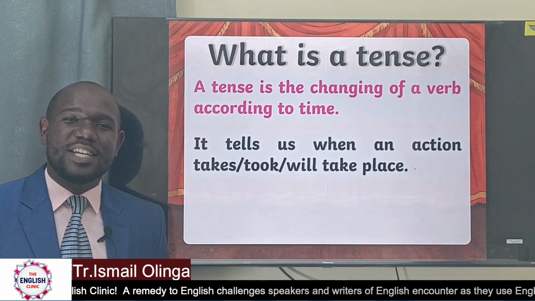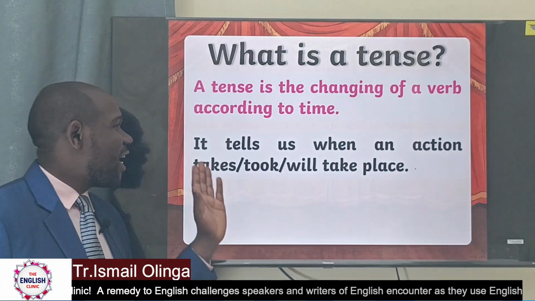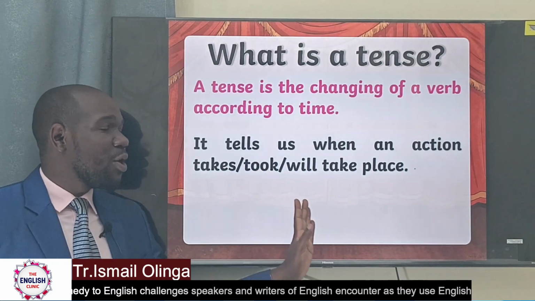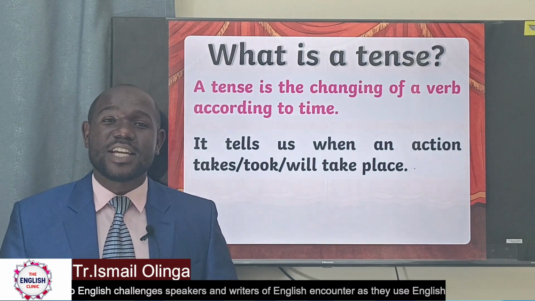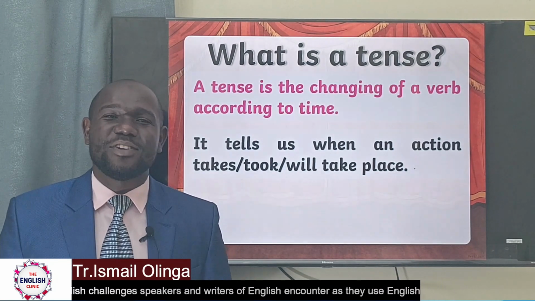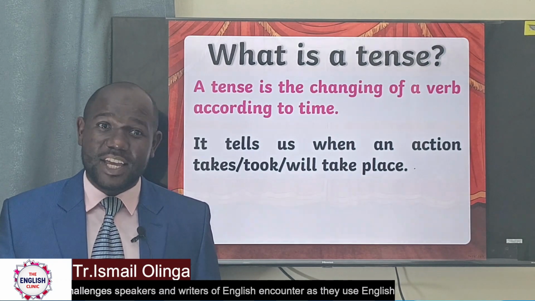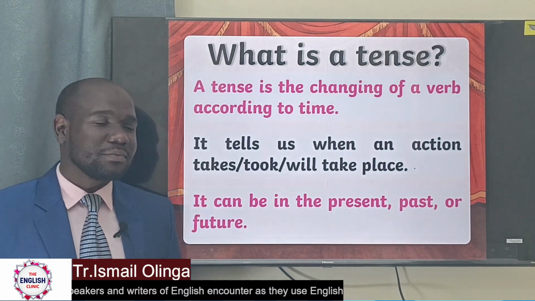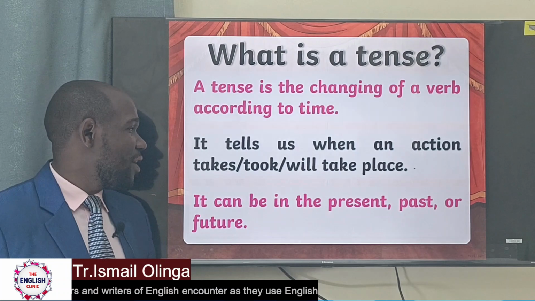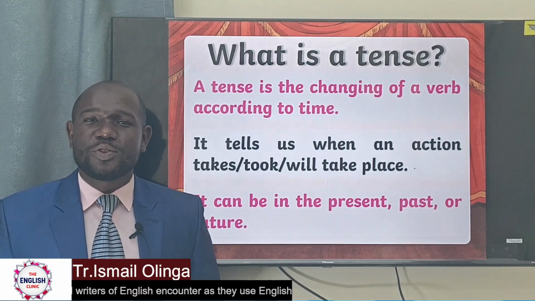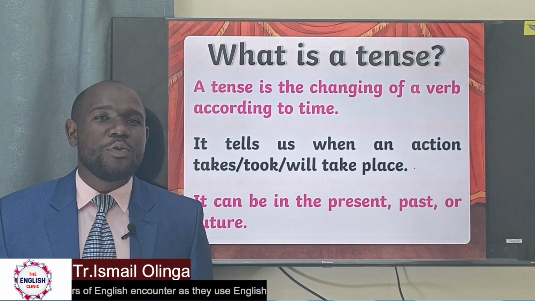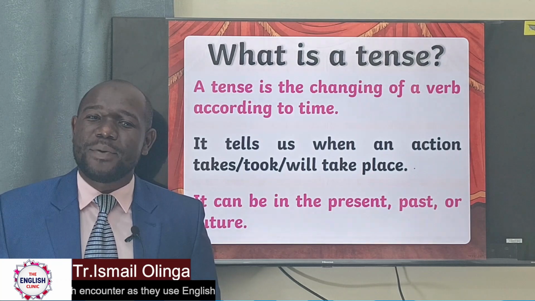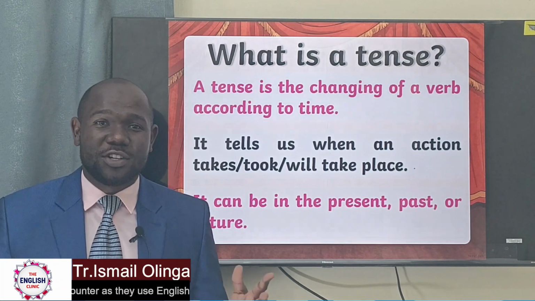Now, what is a tense expected to tell us? We say a tense tells us when an action took or will take place. A tense is expected to tell us when the action takes place. Today, yesterday, tomorrow, when exactly? It can be in the present, past, or future. So we have been given the three divisions of the times of occurrence of actions. It can happen in the present, past, or future.